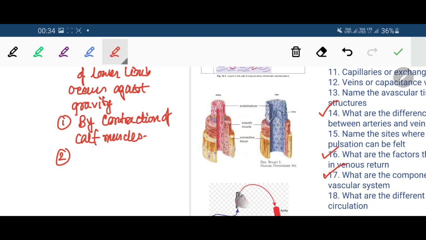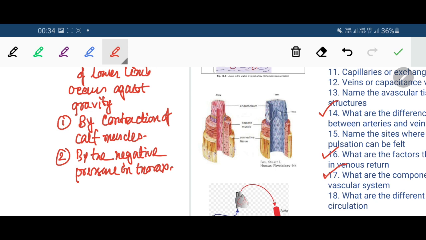Number two is the negative pressure in the thorax. During inspiration, when we take a breath, a negative pressure is created in the chest. The chest expands and as a result the blood from the veins is sucked in.